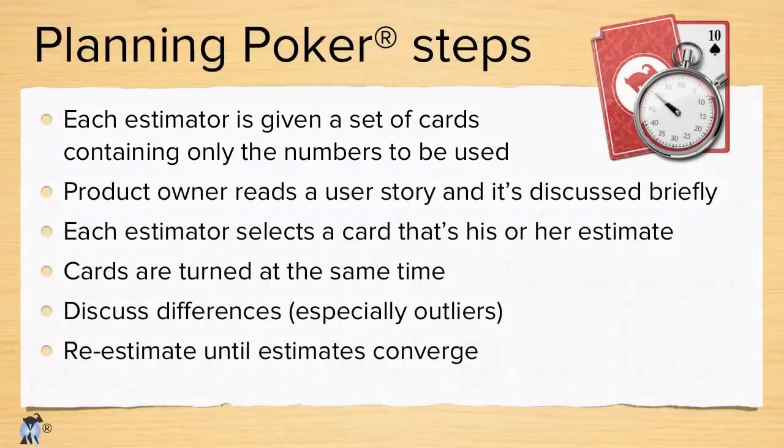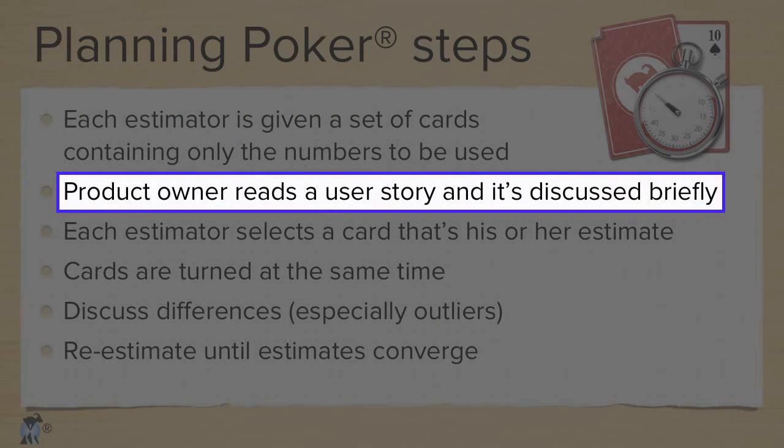The product owner reads a product backlog item, usually a user story, to the team. The team and the product owner discuss the item. Team members ask questions. The product owner clarifies expectations. This can be as short as a few seconds, but it can take as long as needed.